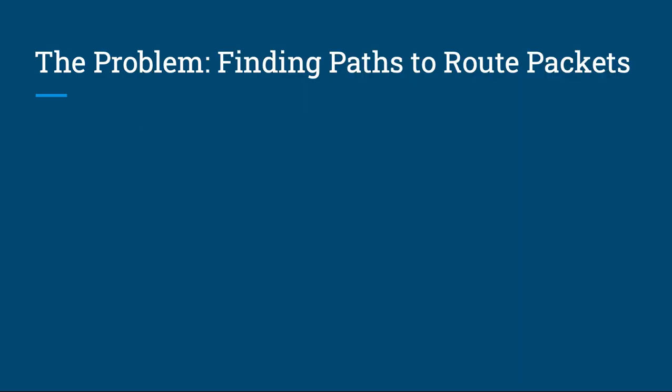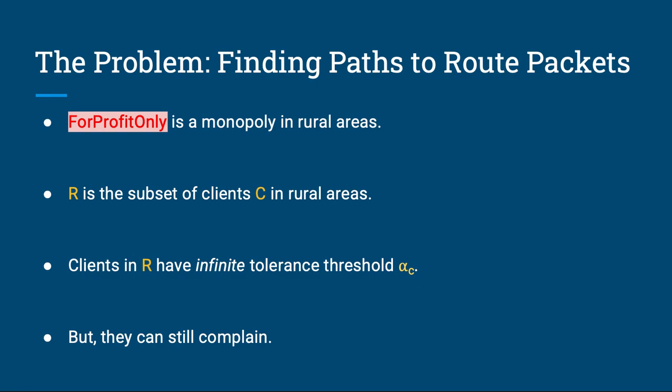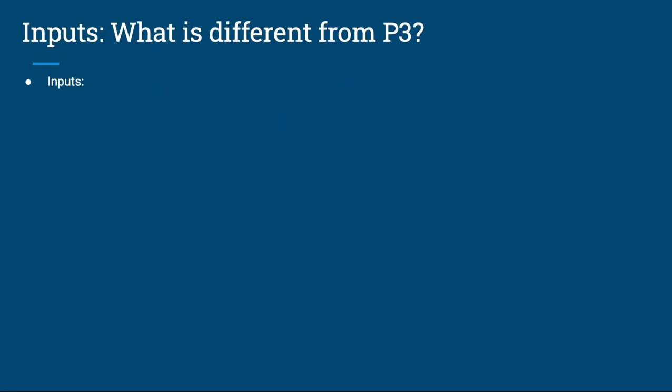Continuing with the monopoly theme, this problem has ForProfit.Net as a monopoly in rural areas. The clients in these rural areas are placed in set R, which is a subset of the set of clients C. What differentiates these clients from the other clients is that they have infinite tolerance threshold alpha_c, that is, they cannot unsubscribe from ForProfit.Net services, even if the internet service is below par. However, they can still complain. Remember that the clients in R have infinite tolerance threshold due to the fact that they have no other option to switch to. Now let's examine the inputs to this problem.